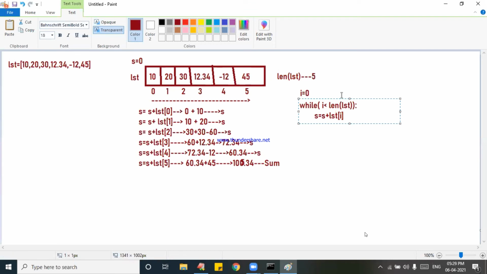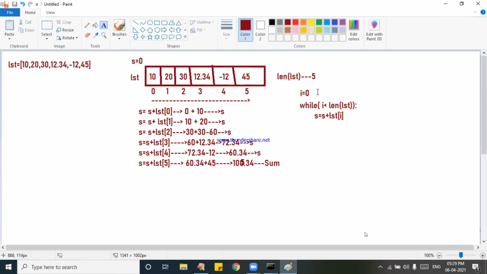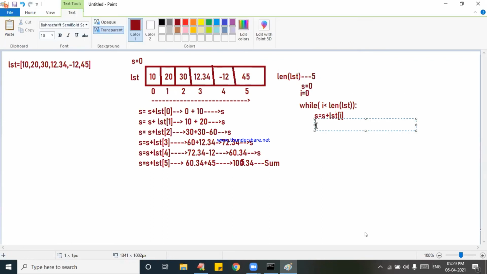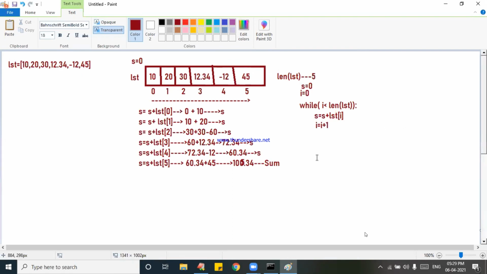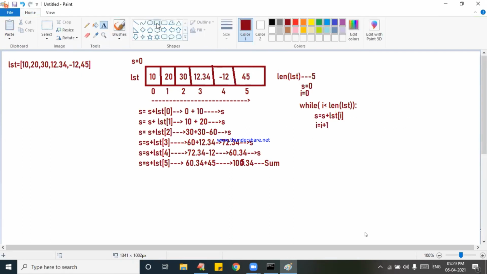And moreover, I can take S is equal to 0 also here. Now I will say immediately I is equal to I plus 1. Finished. My logic is finished. The logic is so elegant. So this is done.